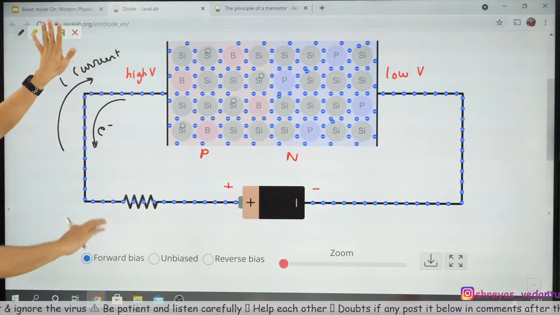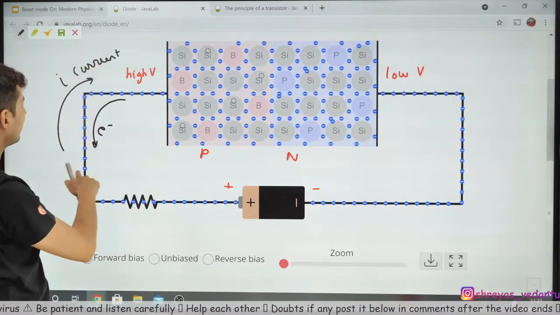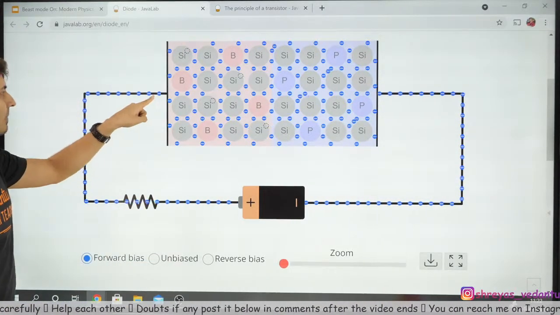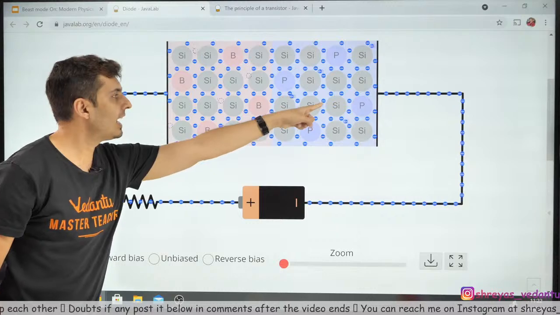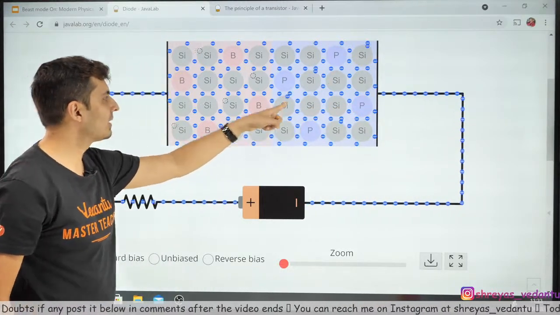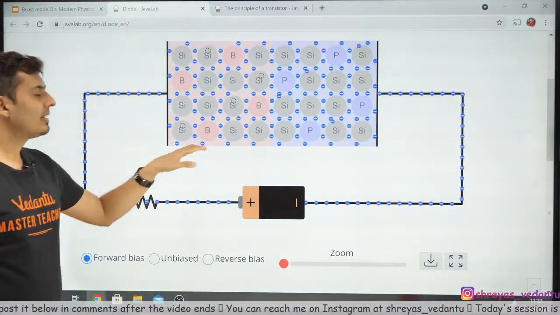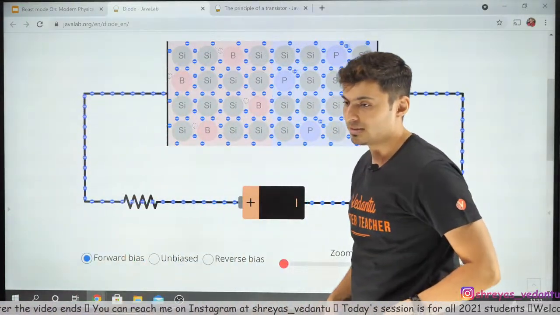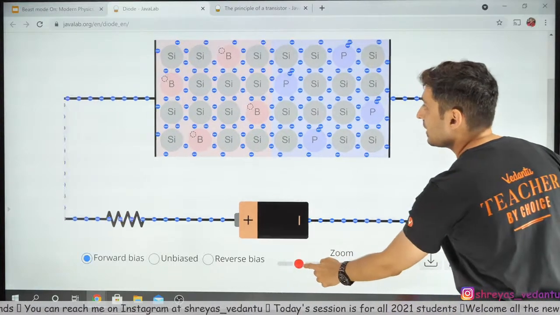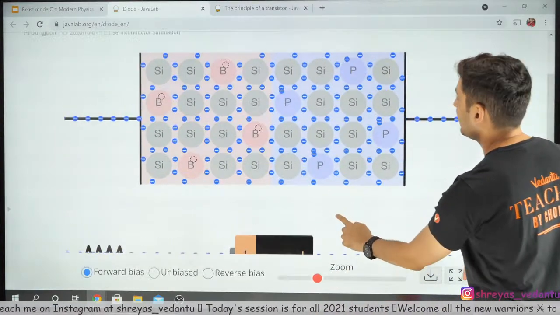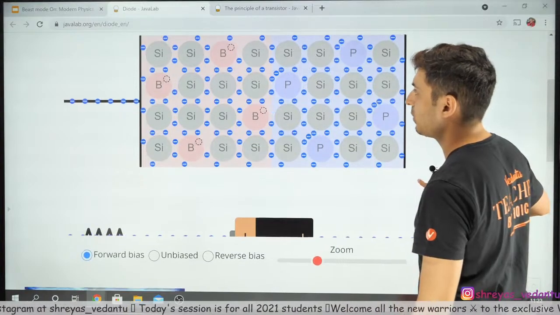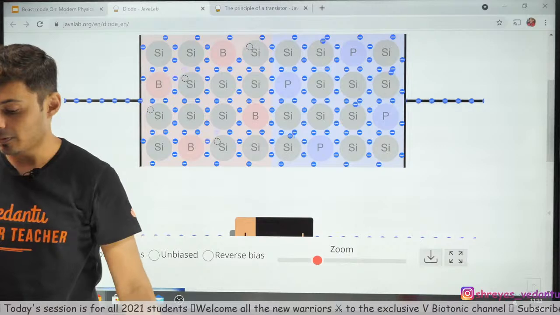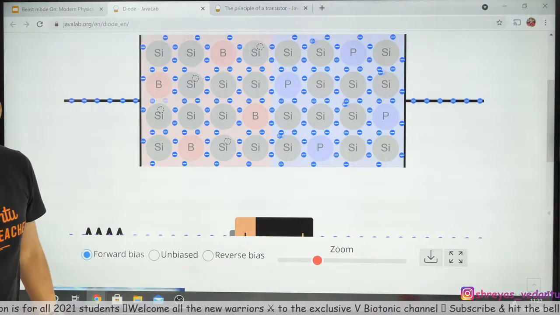Now observe this, keeping this in mind, because once I start the simulation, all these markings will go away. Just observe this. See what is happening? The holes are moving towards the right side. Electrons are coming like this. So guys, tell me, is diffusion more or drift more in forward bias? Come on, think carefully and tell me, my warriors.